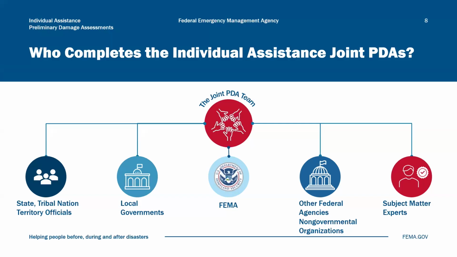Representatives from all of these groups form the joint PDA team. Representatives from other federal agencies, such as the U.S. Army Corps of Engineers, Small Business Administration, and Environmental Protection Agency, may also be part of the joint PDA team, alongside subject matter experts such as engineers. The team visits impacted communities and works together to validate damages identified during initial damage assessments.